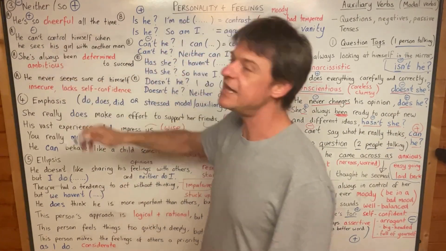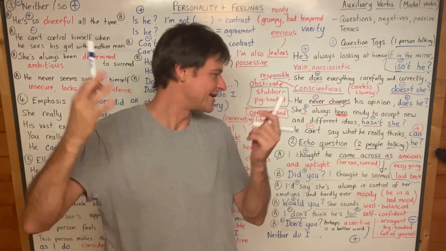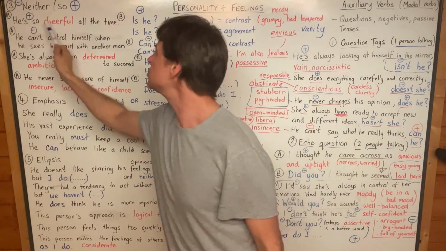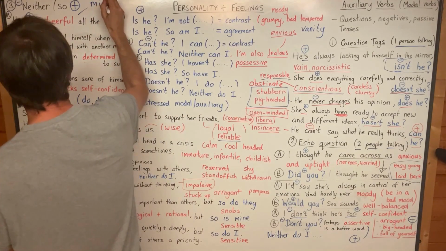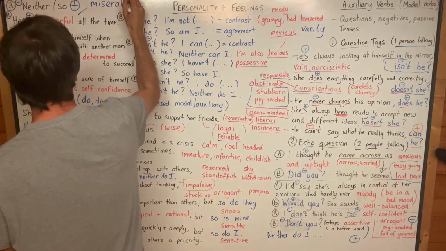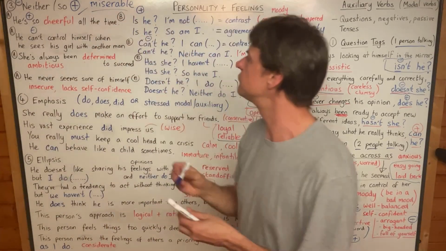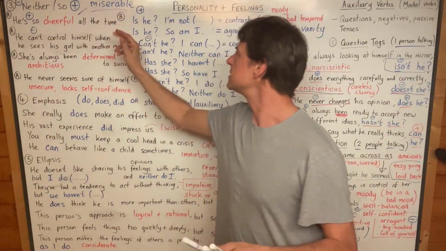He is so cheerful. A cheerful person is happy all the time, yeah? He's so cheerful all the time. And the opposite would be miserable, by the way. Miserable is somebody who is in a bad mood all the time. They're grumpy, they're moody, they're miserable. So he's so cheerful all the time.